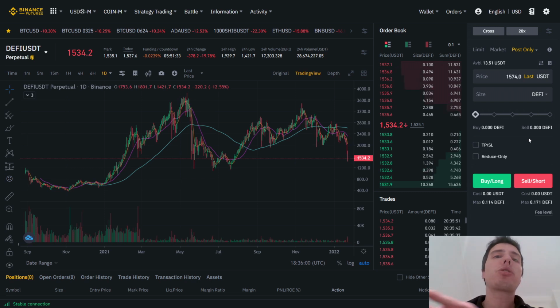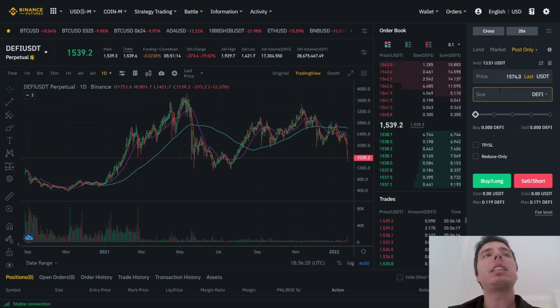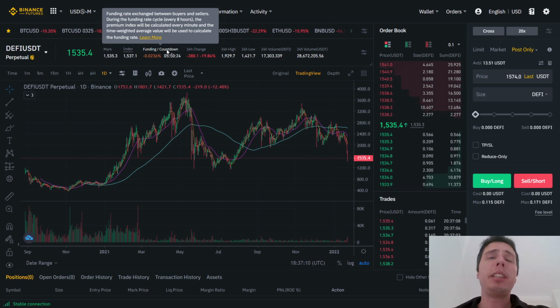Or you can simply just trade the whole index because you think, well, I think everything's going down. I just want to short many coins on DeFi. So instead of having 30 different positions, you just short one, and the effect will be the same. Now, remembering this is a perpetual contract, so we have the funding every 8 hours. I already have a full video about funding, so if you want to know more about funding specifically, you can go to my YouTube channel and search for that.